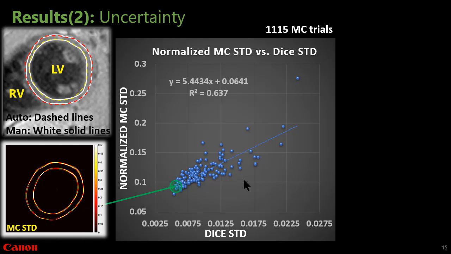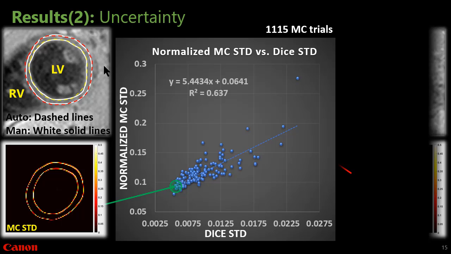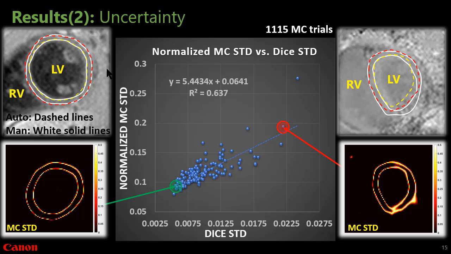Let's take a look at an example in the test case where the uncertainty is low. You can see that automatic segmentation has good agreement with manual segmentation. In another example with high uncertainty, we can see there is a discrepancy between automatic segmentation and manual segmentation. Furthermore, with the uncertainty map, we have the spatial information of where the model is most uncertain.